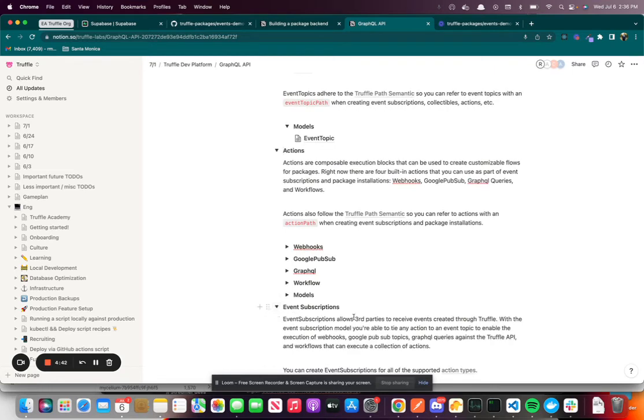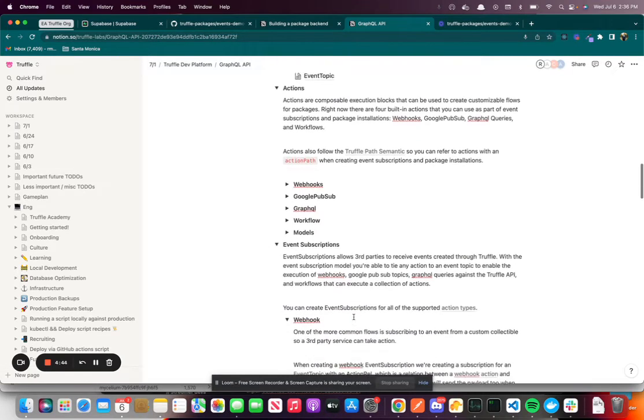And then event subscriptions are basically a way to create a subscription to event topics. This is the model that's used to perform an action when a specific event topic is broadcast. In the package example that we'll be working through, we'll give a quick overview of how we associate event topics to actions through event subscriptions. So that is what is going on there.